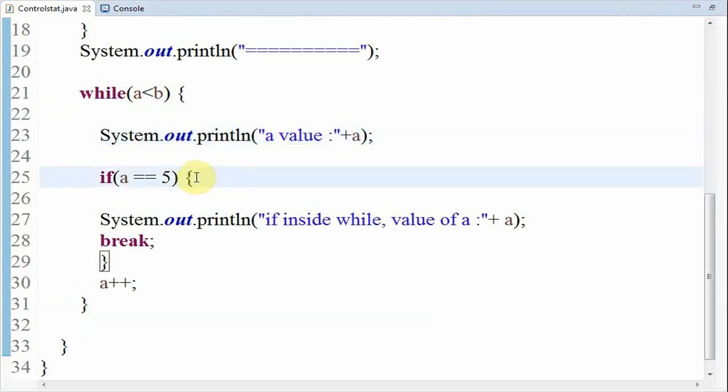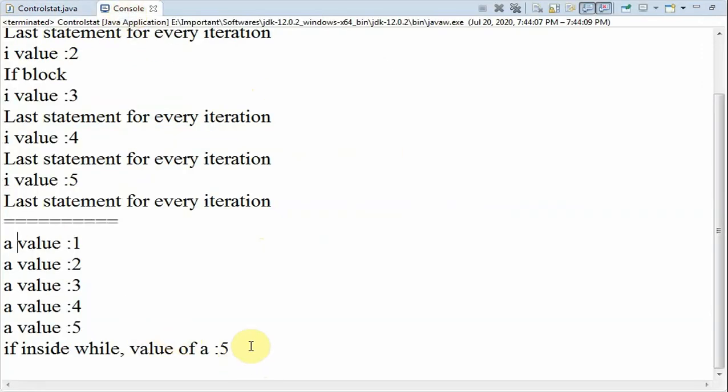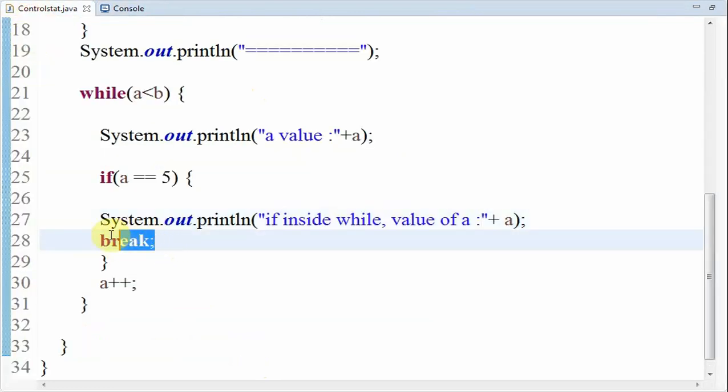So when the value of a is 5, this condition will get satisfied. It enters the if block of code, and here you can see "if inside while value of a to be 5". So next it will check for the break statement. It will see the break statement and it will stop its execution.